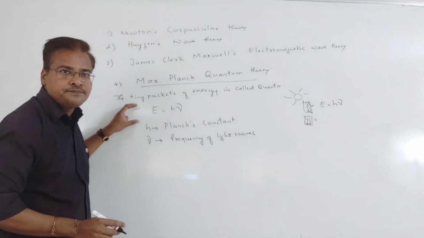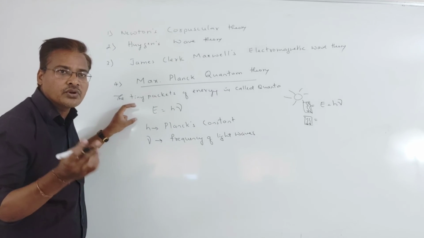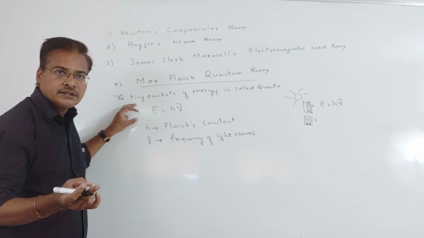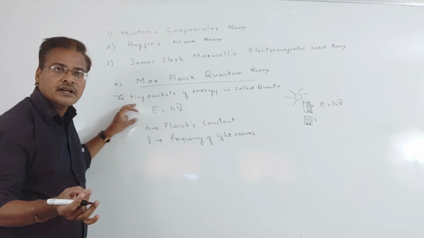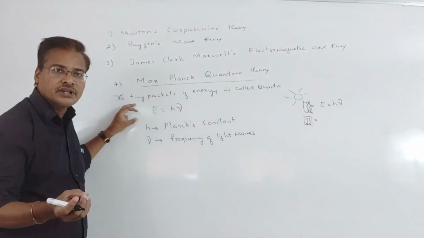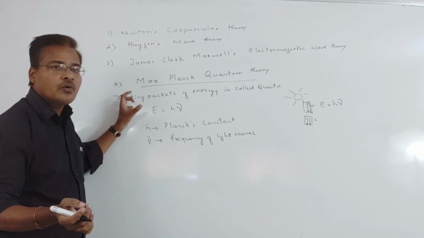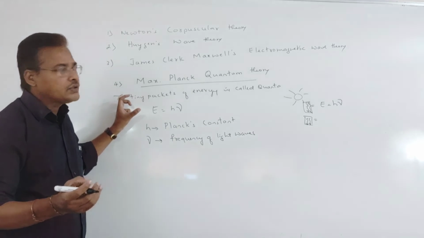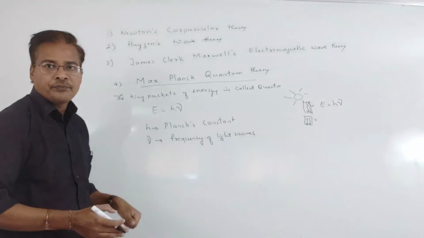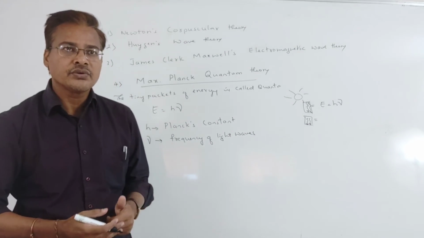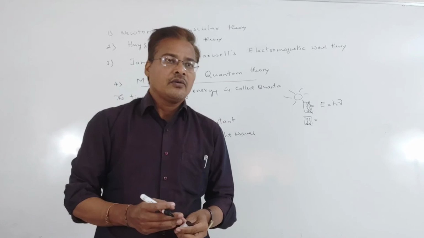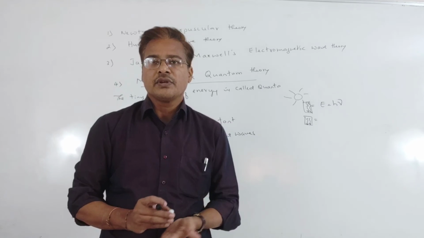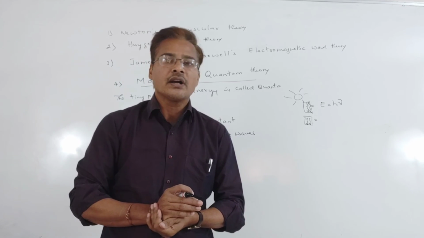Using this theory, we understood the photoelectric effect clearly, and then the Compton effect, and the Raman effect, Raman scattering of light. So using the quantum theory, many concepts have become clear. Now, having seen all the theories of light waves, we are concluding.